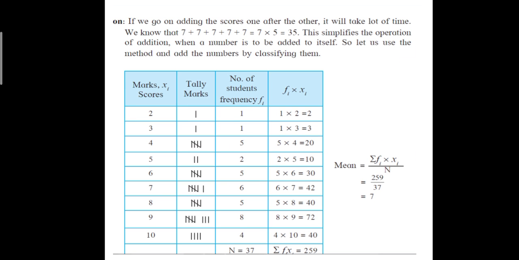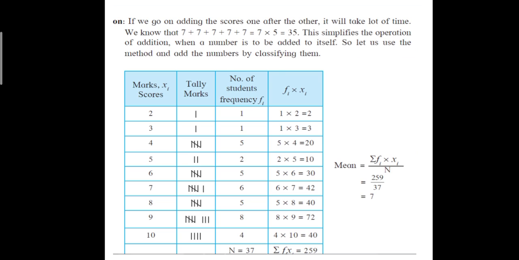Then see 4. Count 4. So 1, 2, 3 and 4, and 5. So the score 4 has occurred 5 times. So 5 times is shown as 4 lines and 1 line crossing all the 4 lines. This is a group of 5. So the score 4 has tally marks 5. There are 4 vertical lines and 1 line crossing them that shows the count is 5. Because if the score is 20, then drawing 20 lines and keeping on counting is difficult work. Therefore, here you will understand that these tally marks are 5.